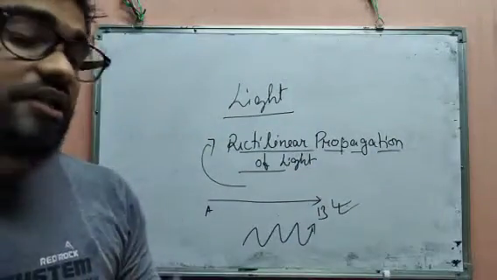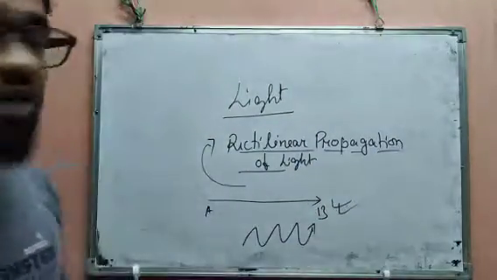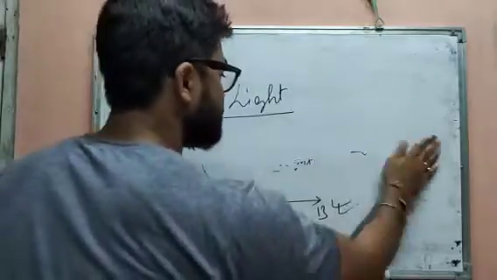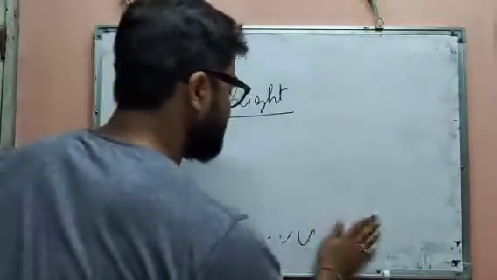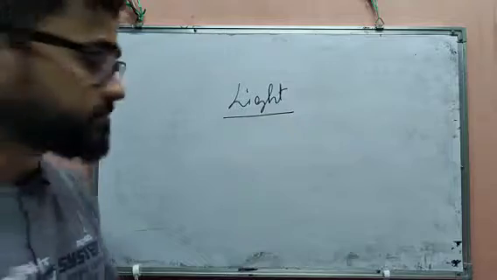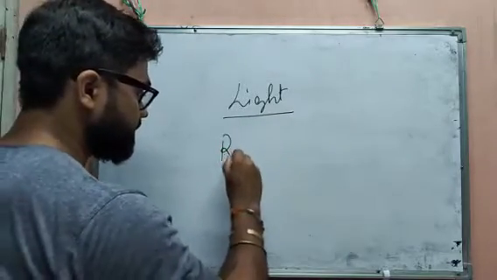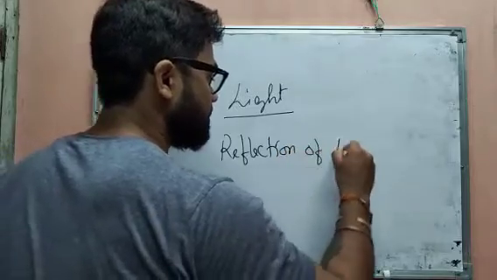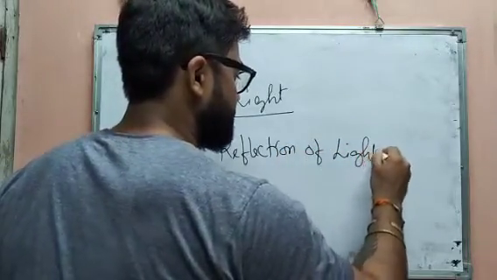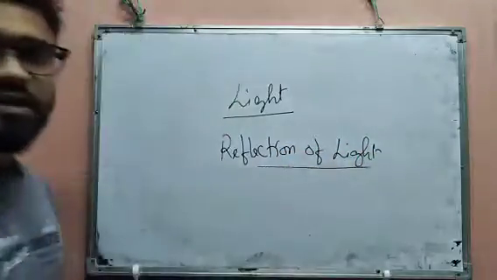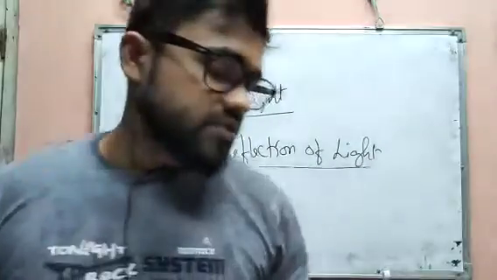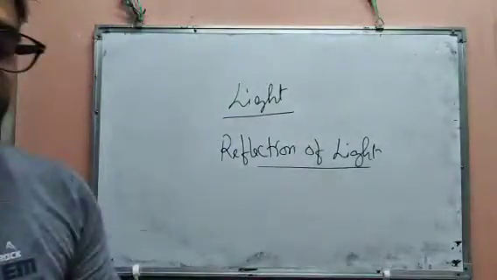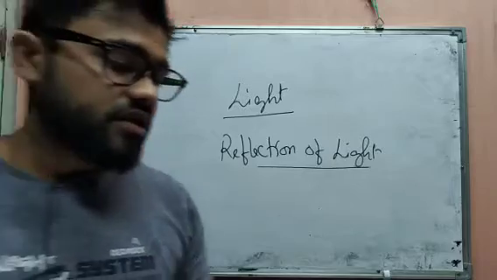Secondly, we are going to learn another property, which is reflection of light. Next, we have to understand reflection of light. Okay, this is what? Reflection of light. So what happens? The bouncing of light from a surface is called reflection.